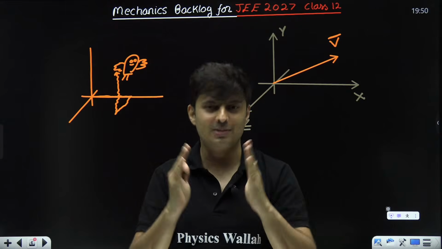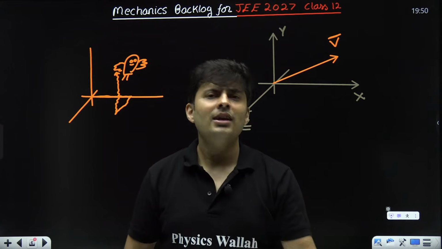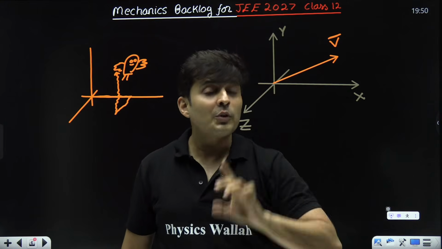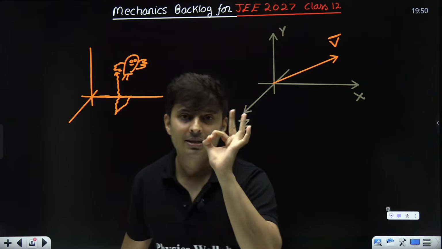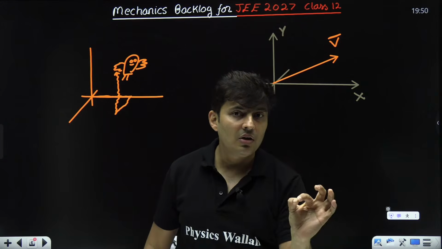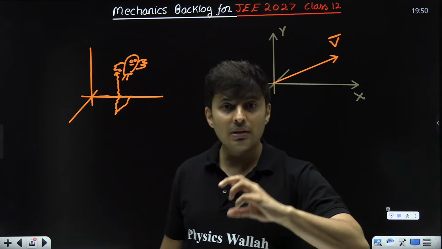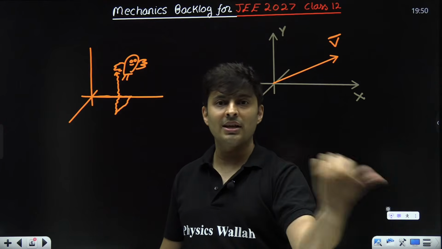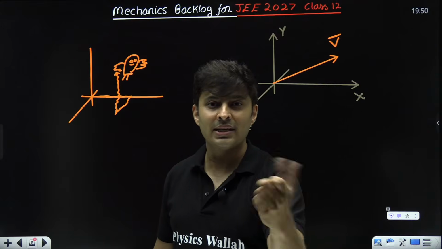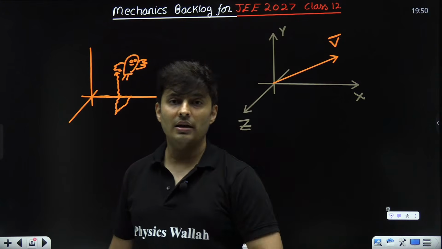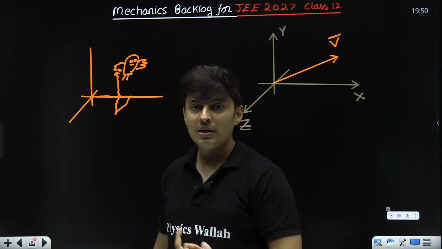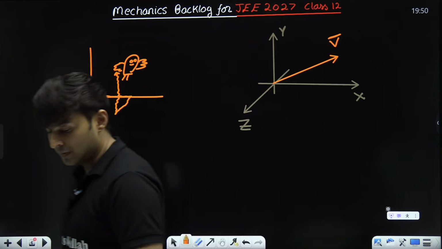Modulus is always positive. Magnitude, if it is negative, then that negative sign gives me the direction. So magnitude should never contain directional information, so it will not have a negative sign. Because the moment in mathematics plus or minus comes, minus means opposite of something, and when you are referring to the word opposite, it is also directional information. So no directional information can be there in a magnitude. That's why it is always a positive value.